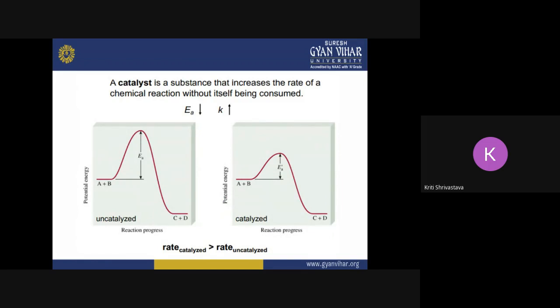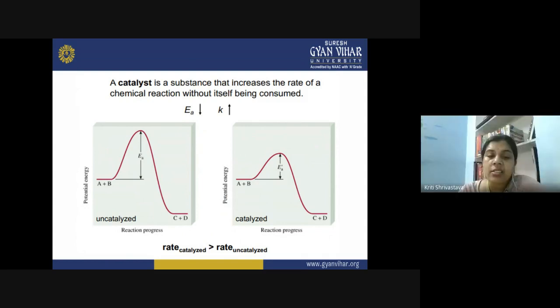So, what is a catalyst now? It is a substance that increases the rate of the chemical reaction without itself being consumed. So, a catalyst is not getting consumed in any step of the reaction. You can recover the catalyst at the end of the reaction without any chemical change, without any change in the concentration. So, what it is doing? It is decreasing the activation energy and increasing the rate of the reaction.